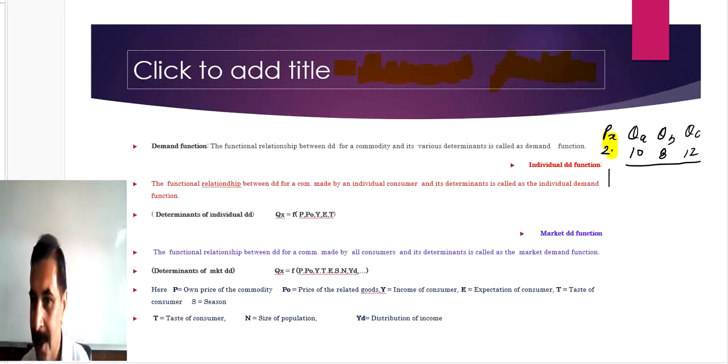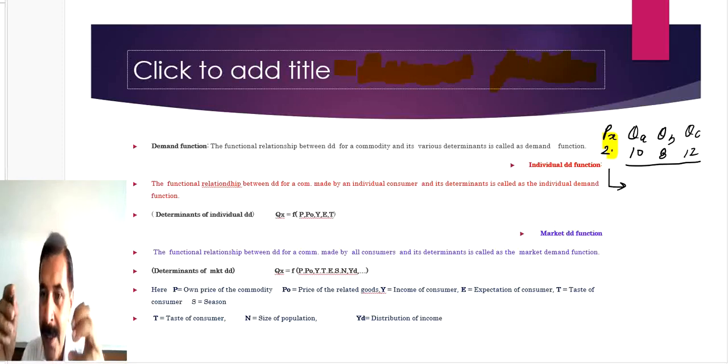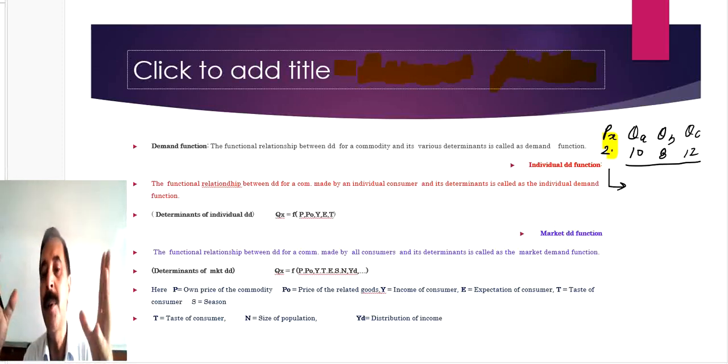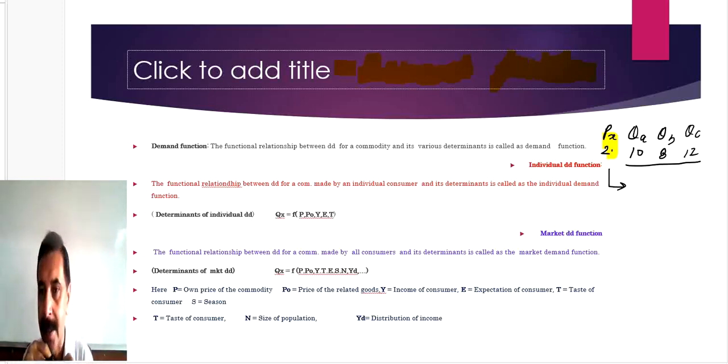Got it or not? Demand by an individual buyer is affected by multiple factors, various determinants. That may be income of the buyer, that may be taste of the buyer. When it is the issue of taste, price doesn't matter.